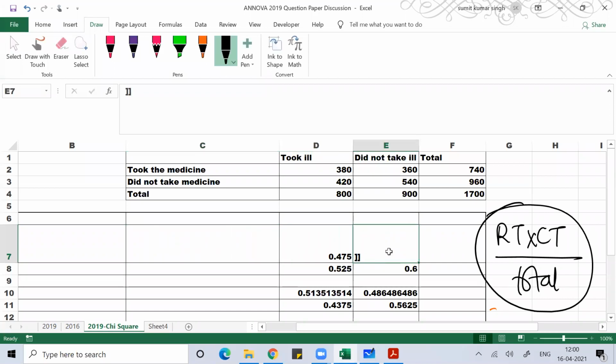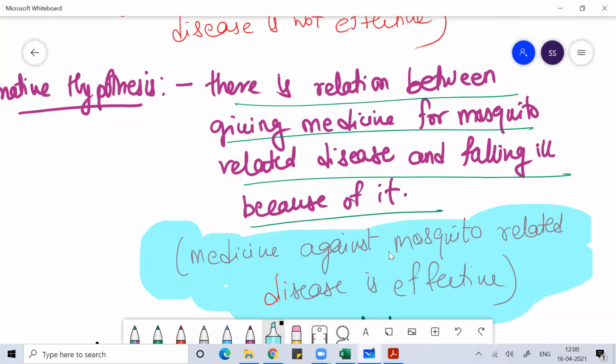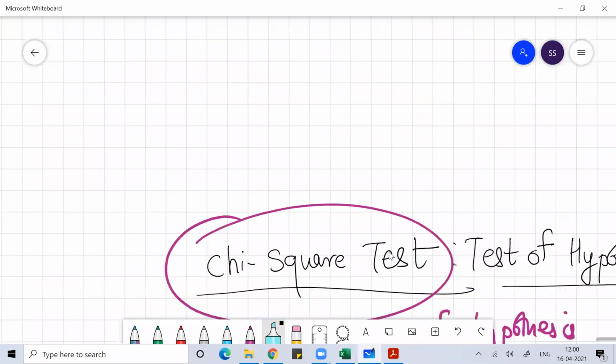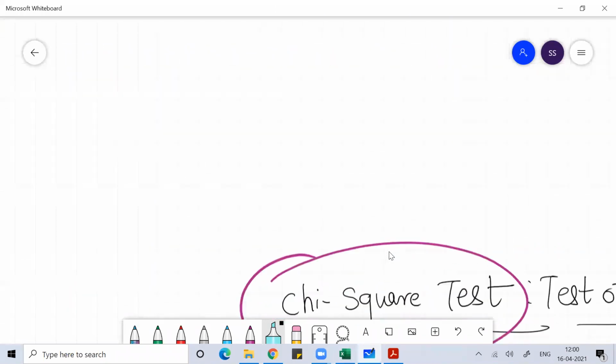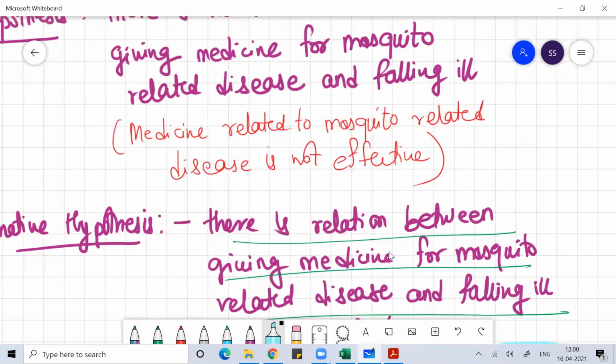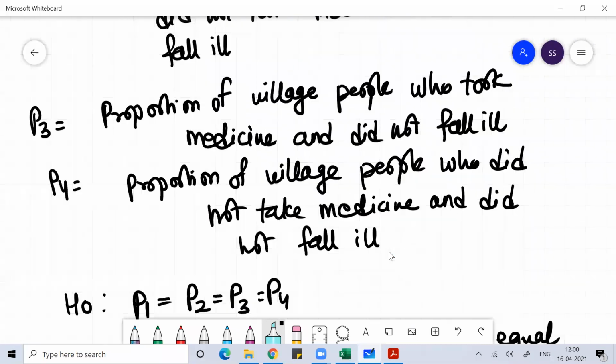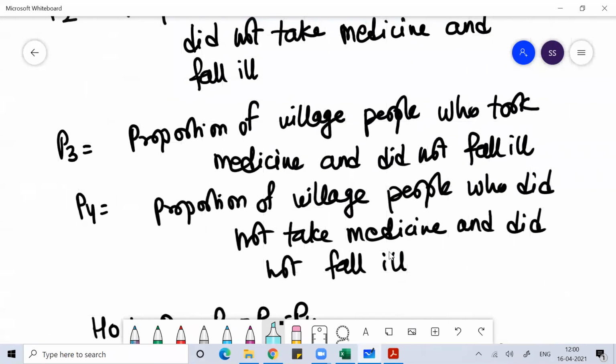The assessment we are trying to do here is basically the proportion of people. We are doing a bi-dimensional assessment: the proportion of people who take medicine and fall ill, we compare with the proportion of people who do not take medicine and fall ill, with the proportion of people who take medicine and did not fall ill, and with the proportion of people who do not take medicine and did not fall ill.